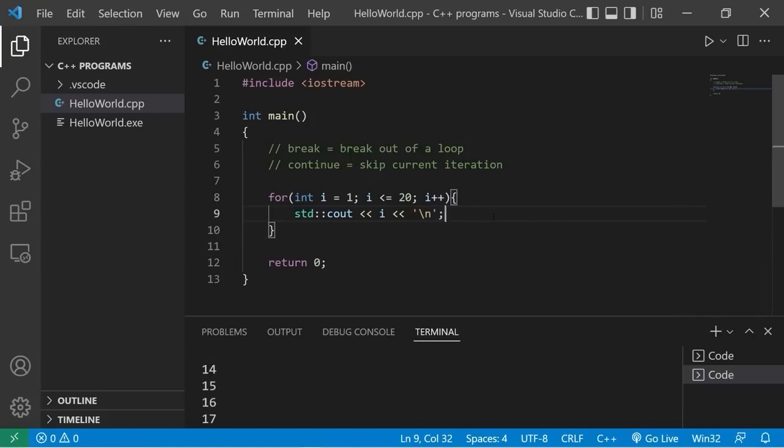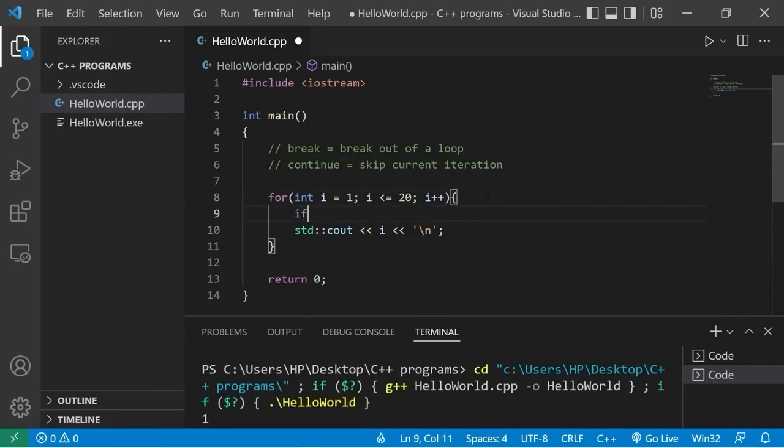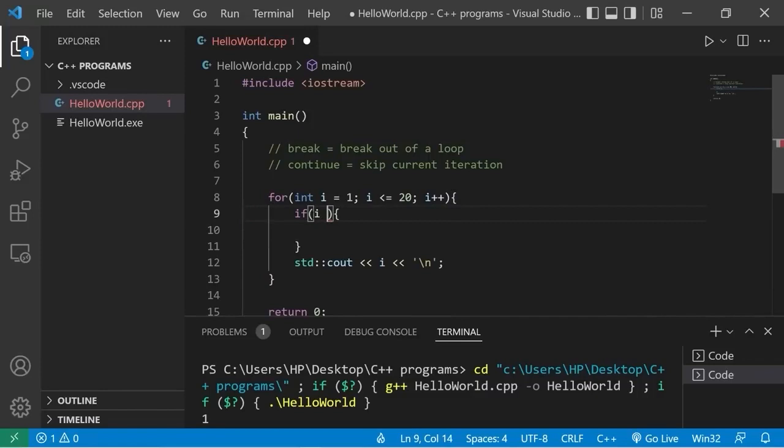I would like to skip the number 13 because 13 is considered an unlucky number. I know it's a weird example. What I'll do is use an if statement within my for loop. If i is equal to 13, first we'll break, then see what happens.